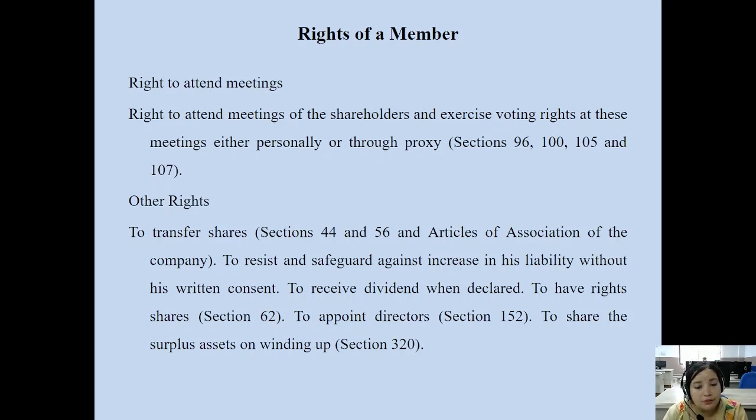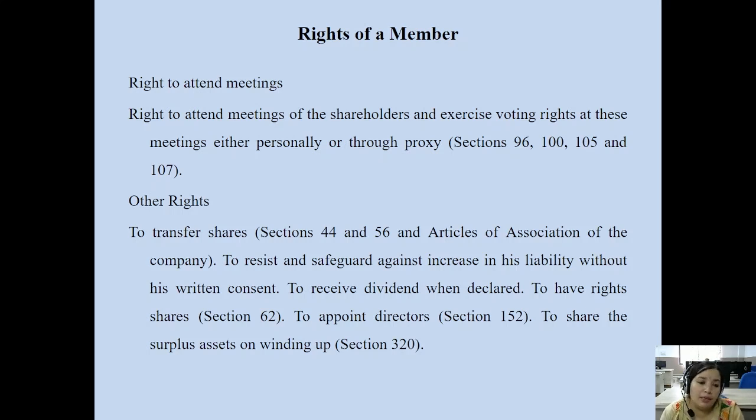Number one is sections 44 and 56 and the articles of association of the company, to transfer shares to other third parties. That is a right available to the members of the company. You can easily transfer shares, based on restrictions. In the case of public limited companies, there are few restrictions, but in the case of private limited companies, there are certain restrictions associated with the members. So they cannot easily transfer their shares to another person.